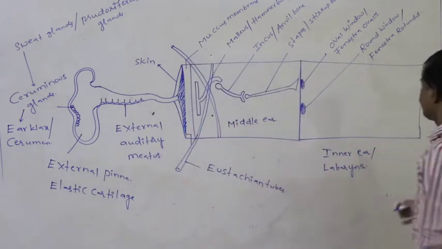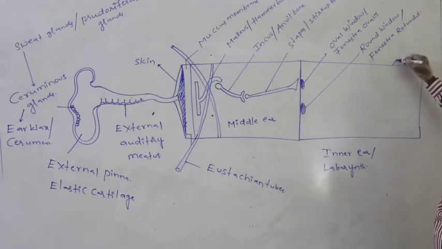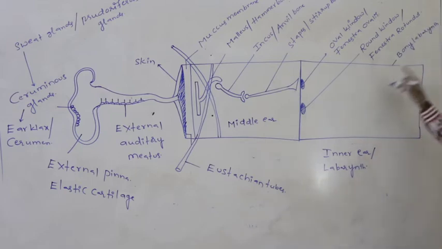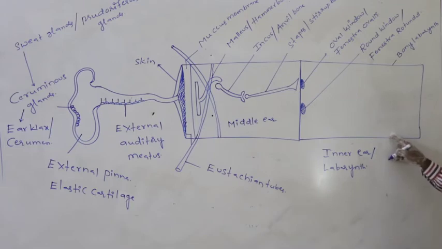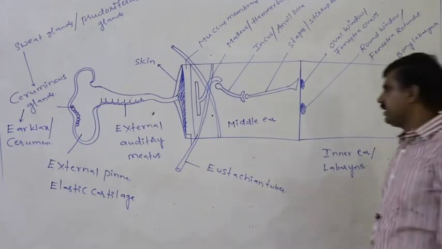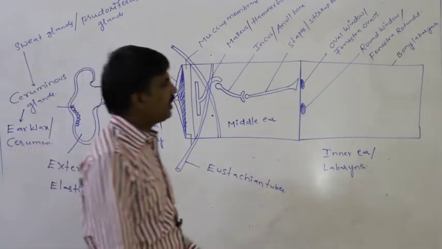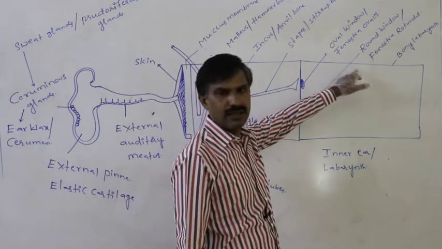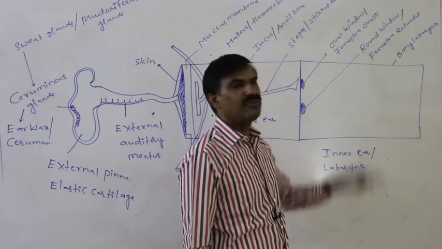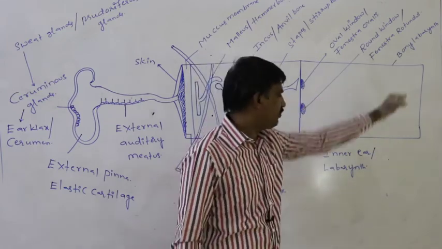Again in the inner ear, this is said to be as the bony labyrinth. Overall, the inner ear is made up of with the bone wall. Inner ear wall is with the bone, so that only that is said to be as the bony labyrinth.